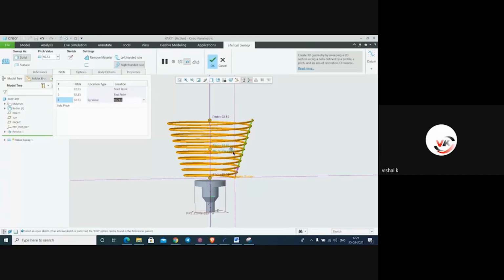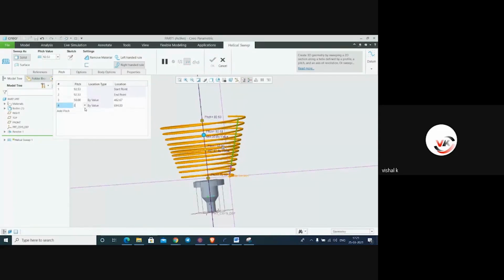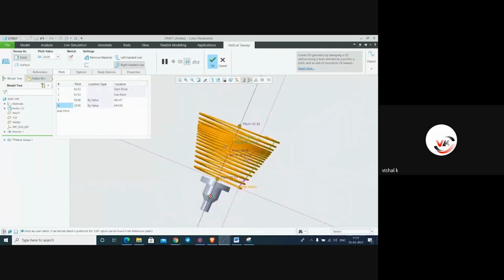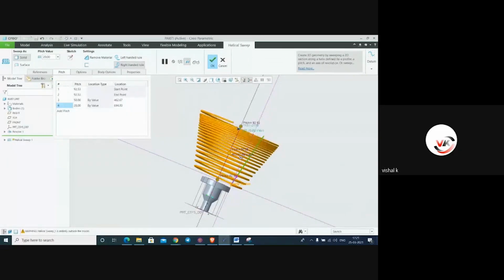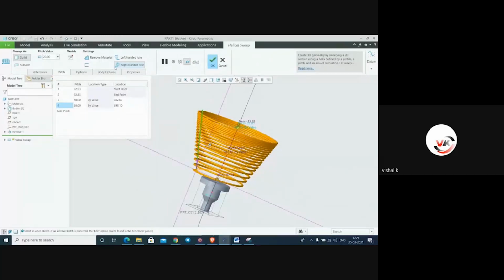And here it is showing the distance 92. Instead of 92, I have made it 50. Again, make it one more, 20. With this, I have changed the pitch. The spring will be created. And just say OK.